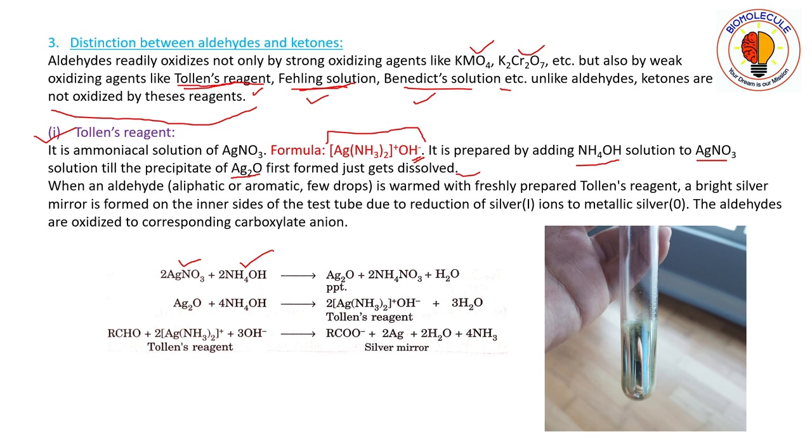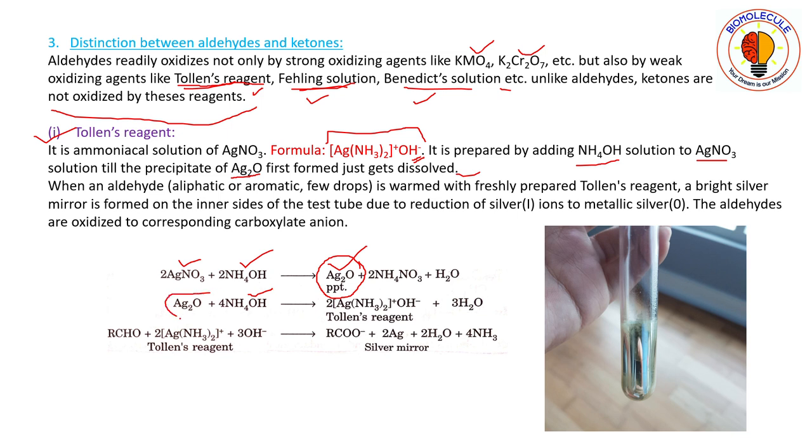So first, in a test tube you take silver nitrate solution, and then to it add sodium hydroxide. You will first get the precipitate of silver oxide. Then you will continue the addition.